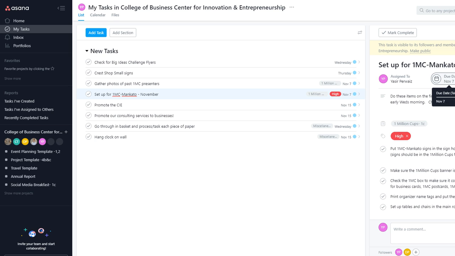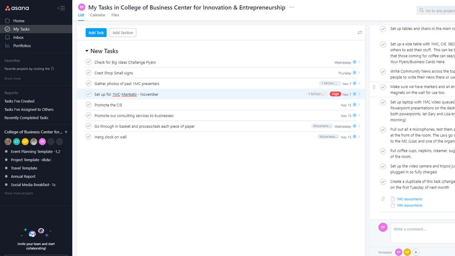And so this task is a recurring task. So if I have done this task for this month, then I can click on it and set the due date for next month, or whenever the task needs to be done again. I will select that date, and it's going to set up for the next month.